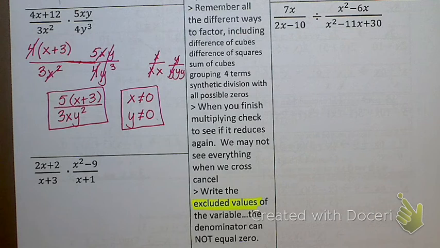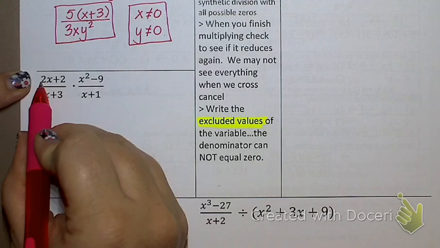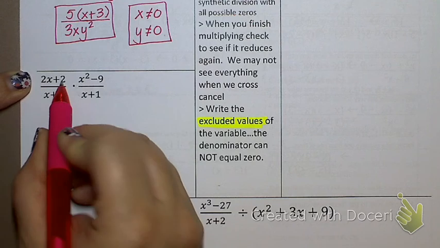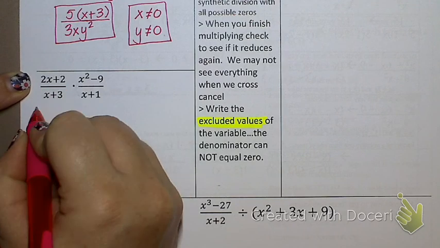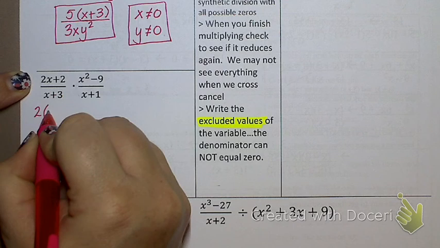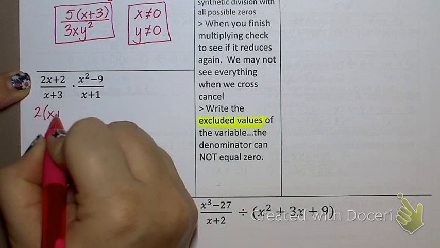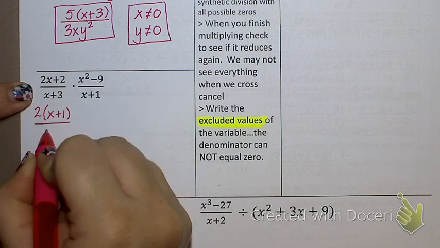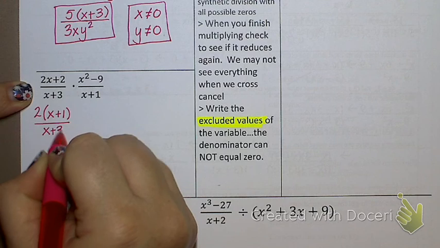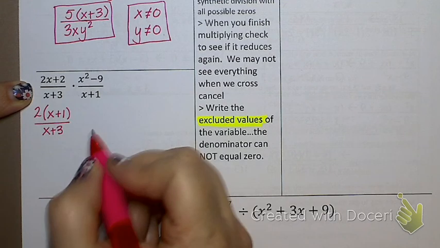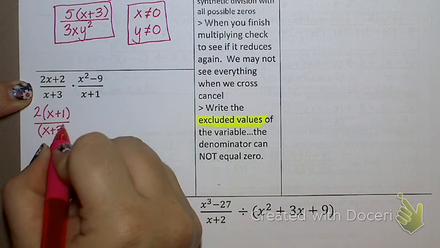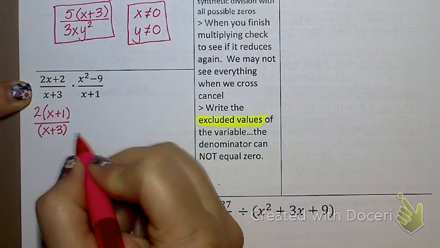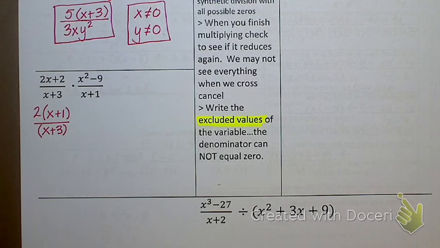All right. This problem right here, can I factor 2x plus 2? Yes, I can take a 2 out. What would be left inside? X plus 1. On the bottom, x plus 3. Can't factor that, can I? So, if I can't factor it, I don't want to leave a plus or a minus sign not in parentheses. So I'm going to go ahead and put it in parentheses, stating that is the factored form. That's as far as it can go as far as factoring.